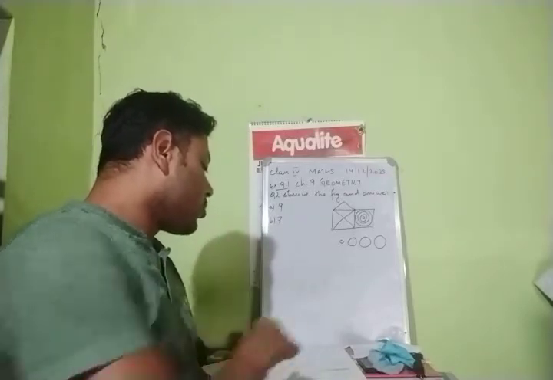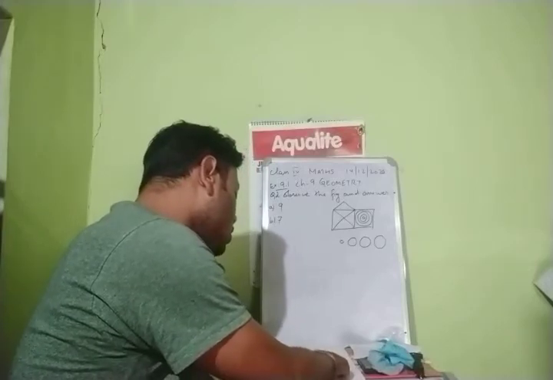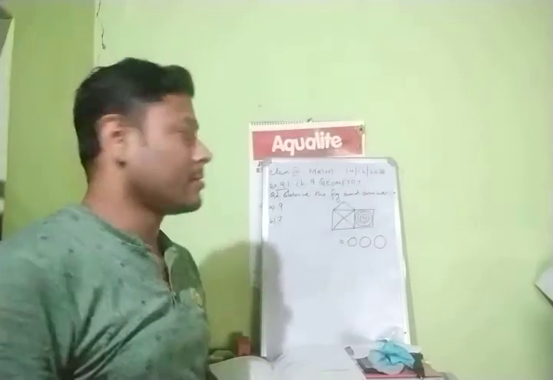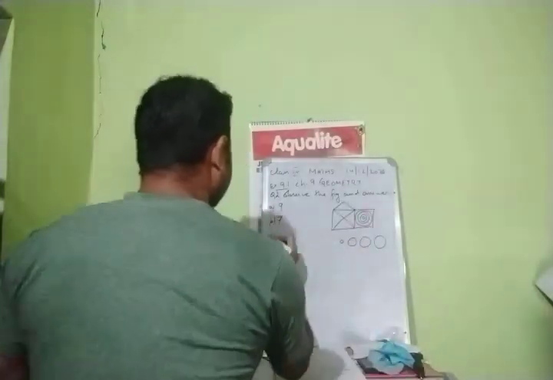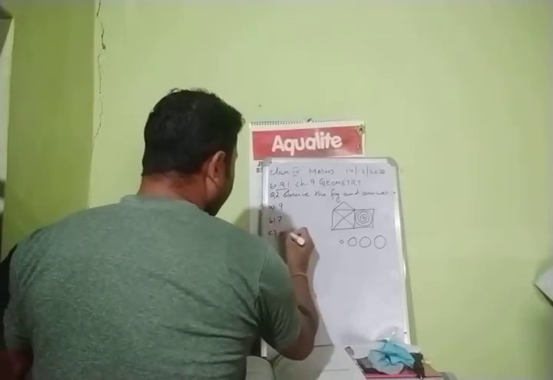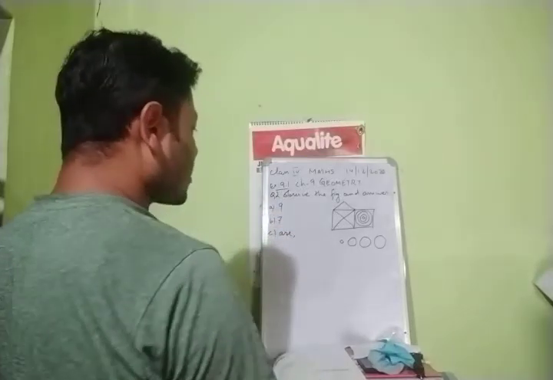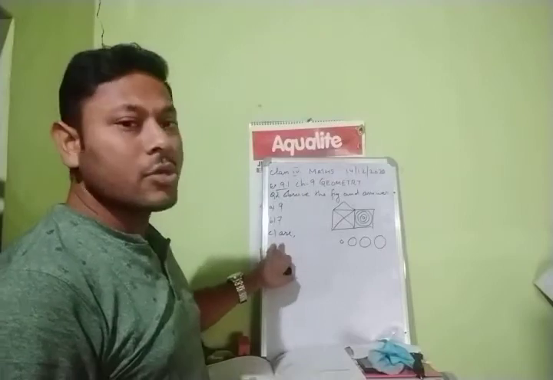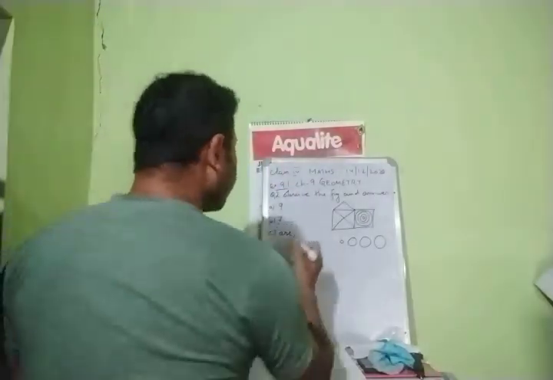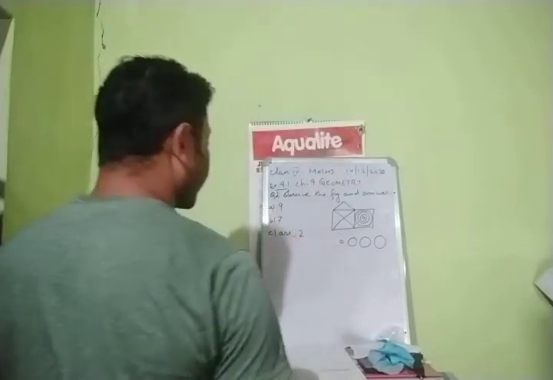Sorry, 1, 2. I can see 2 rectangles there. So in number C, you have to tick "are". There are 2 rectangles. It will not be "is", it will be "are".